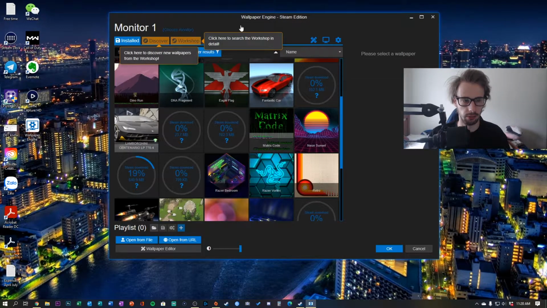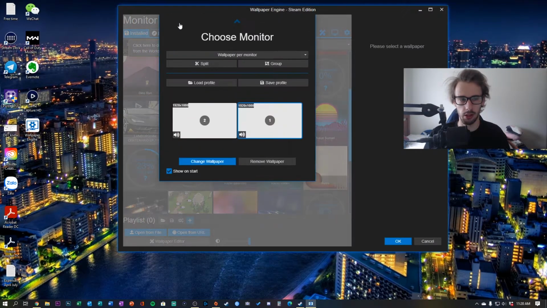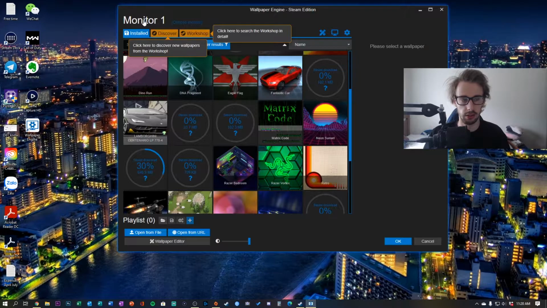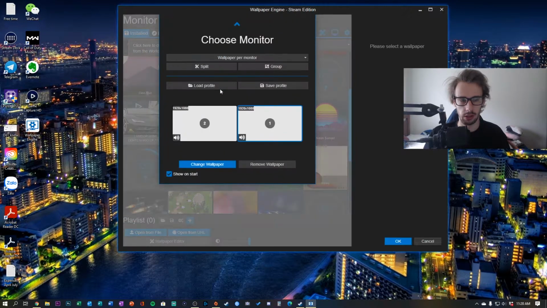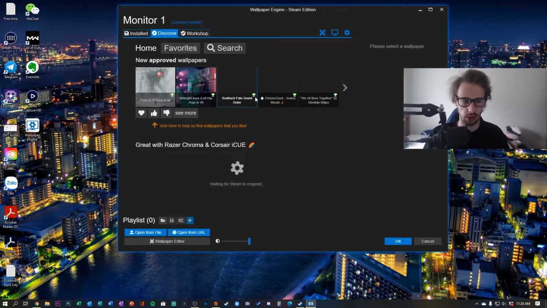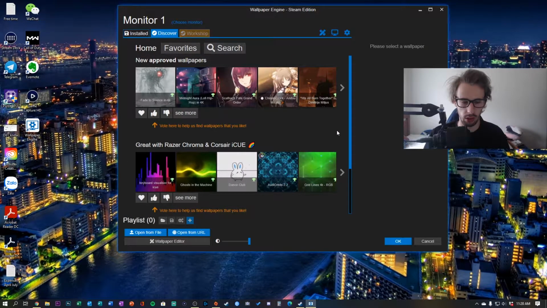Yep. So if you want to change monitors, you can come up here and select monitor 1 or monitor 2. Just click this, click which one you want to do, and you can delete or change wallpapers if you want to. So for this example, we're gonna say change wallpaper. So let's go to discover, because I want to find something new that's cool.